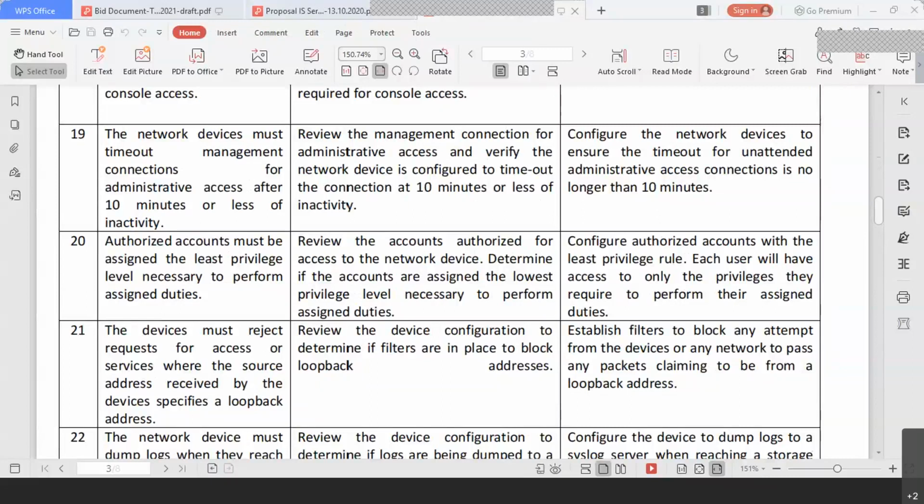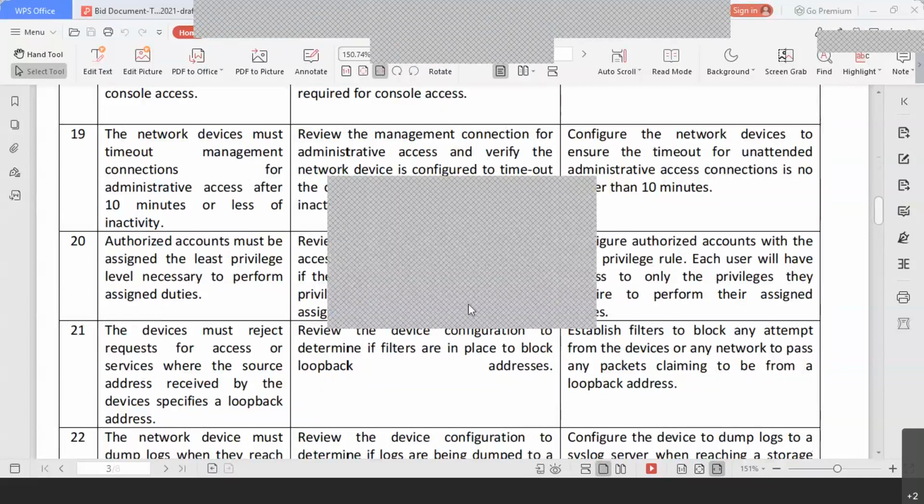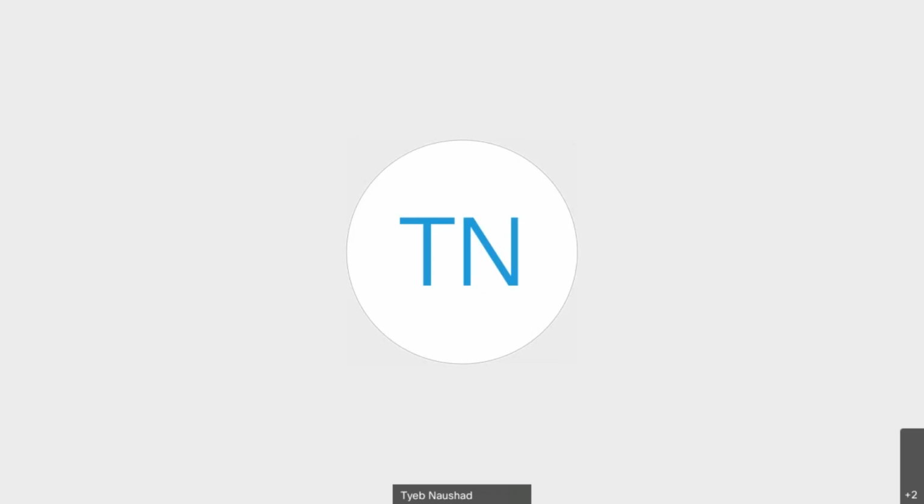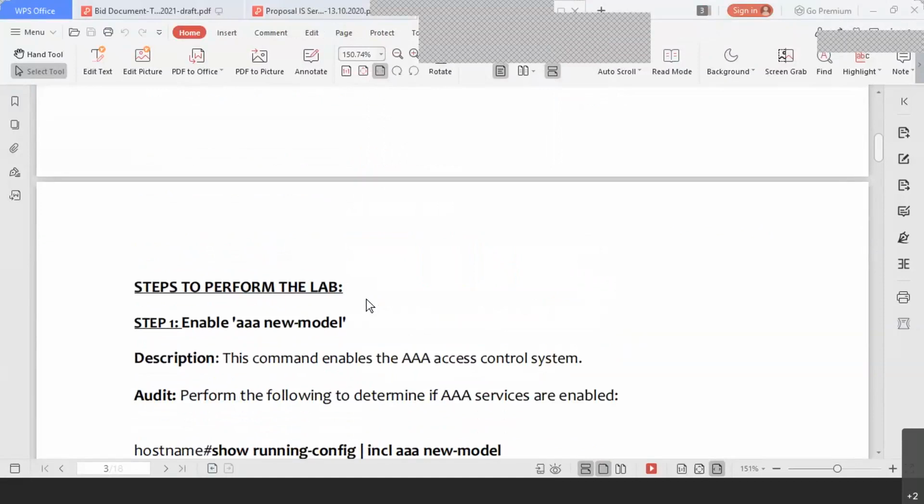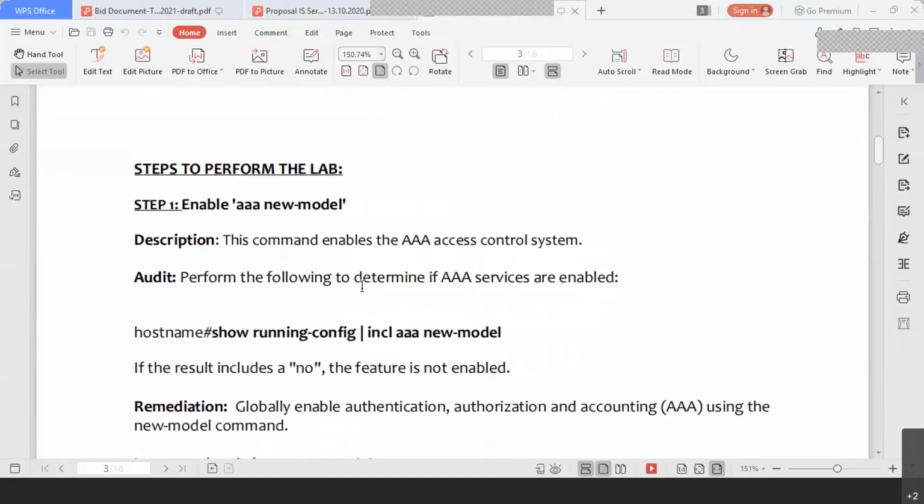So yeah, this is a thing which... So these are some of the techniques which we have prepared for the standard operating procedure for the switches.